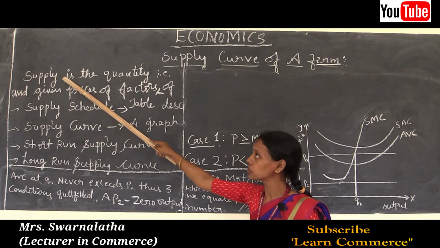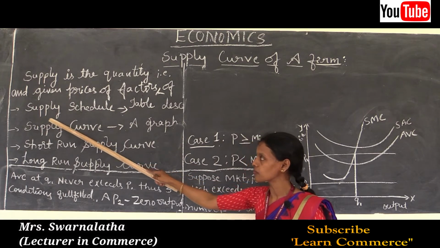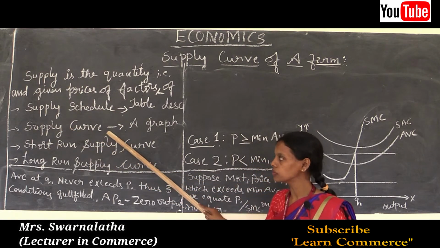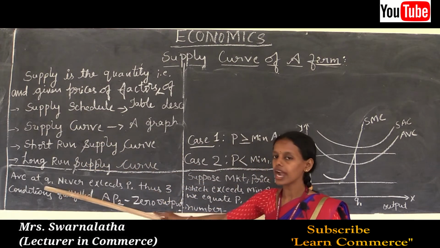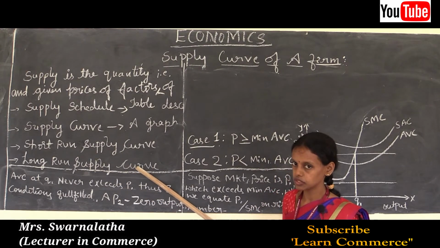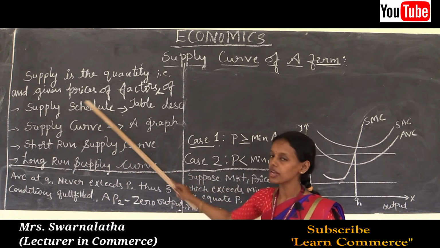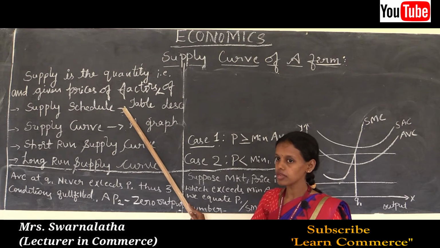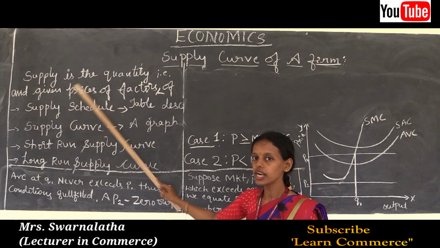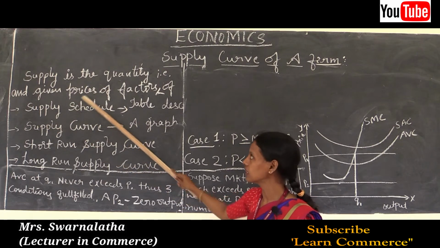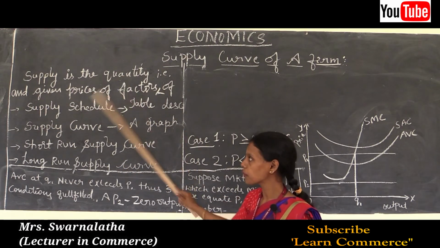Here we are going to study different concepts: supply schedule, supply curve, short run supply curve and long run supply curve. So, what is the supply schedule? Supply means sale of output chosen at a given amount of resources and technology at a given market price, with the factors of production.